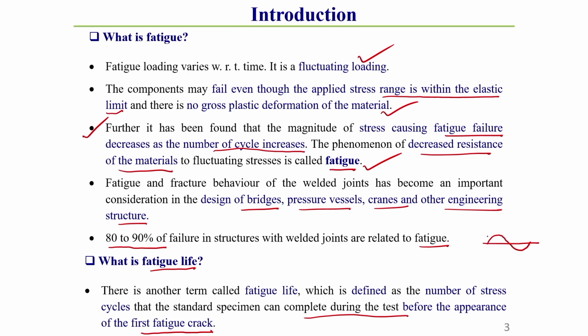So, a complete cycle means it is varying from 0 degree to 360 degree, you know very well. It has a 0, then it has a maximum value, then it has a minimum value like this. This type of loading is generally called fluctuating type of loading. Here, this represents time and this represents stress amplitude. This fluctuating loading can have different categories also, that I will discuss in a subsequent slide.